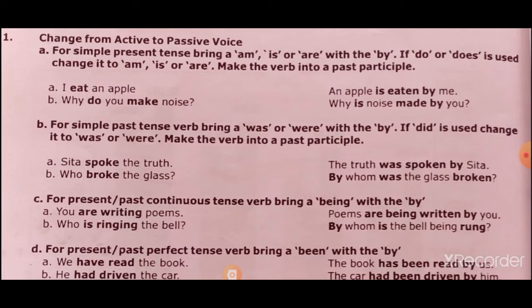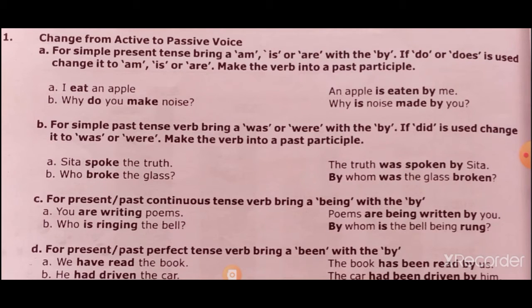Let us move to rule B. For simple past tense, verb, bring was or were with the by. If did is used, change it to was or were. Make the verb into the past participle. The rule is the same. If was or were comes in the active voice, you have to change it, and use the third form of the verb in the passive voice.